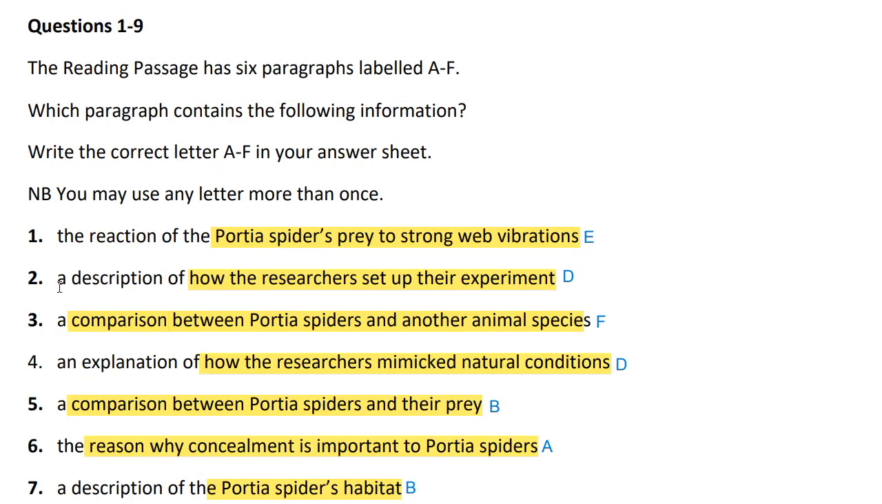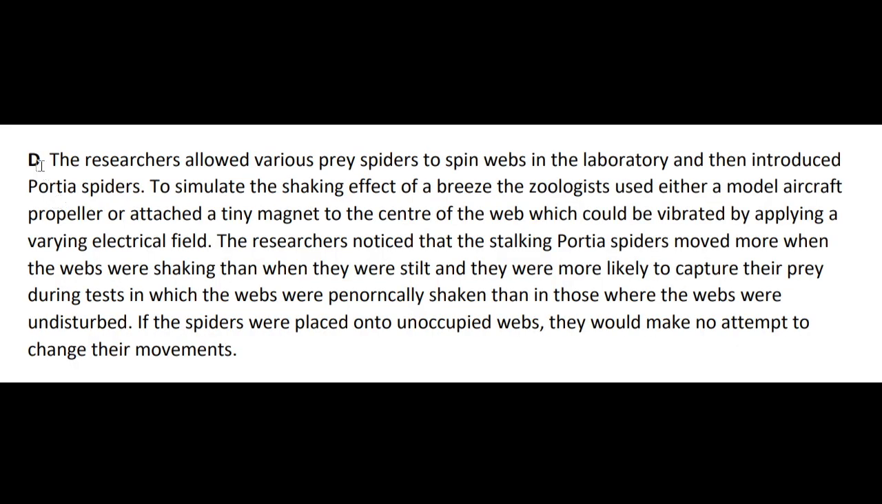Second, a description of how the researchers set up their experiment. This information is given in paragraph D. In paragraph D, the researchers allowed various prey spiders to spin webs in the laboratory and then introduced Pottery spiders. To simulate the shaking effect of a breeze, the zoologist used either a model aircraft propeller or attached a tiny magnet to the center of the web, which could be vibrated by applying a varying electric field.